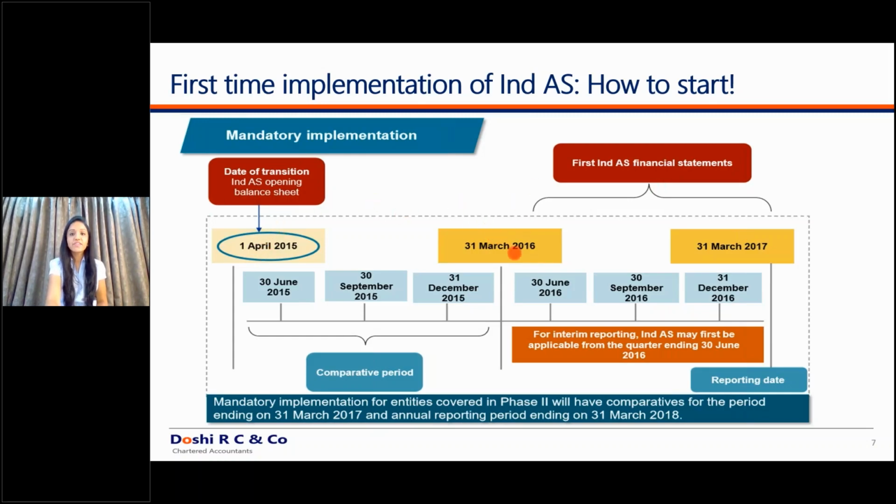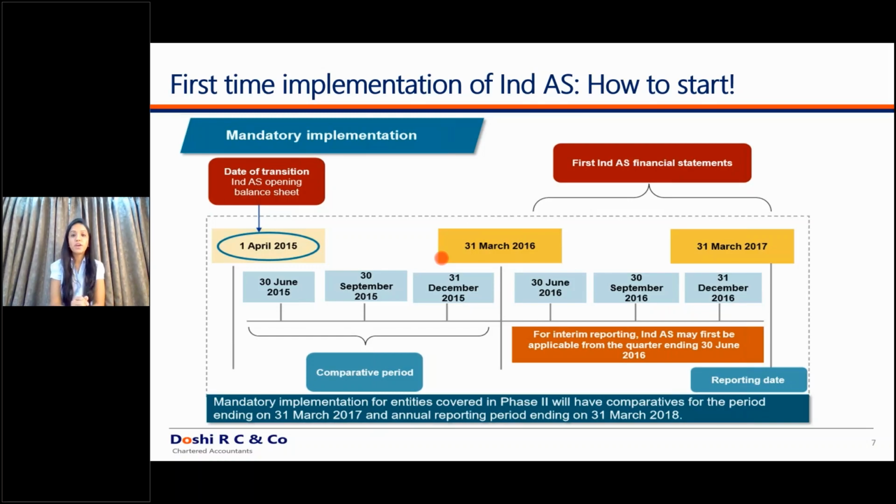Once you have given all the impacts to your balance sheet, your entire 15-16 comes under Ind AS. Your entire 16-17, which is your live year under Ind AS, comes into the Ind AS fundamentals. So now you have 3 columns in a balance sheet and 2 columns for your P&L. So your P&L would be 16-17 with comparative of 15-16, with opening balance sheet date of 1st April 2015.